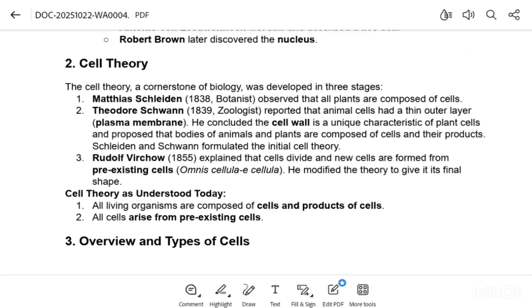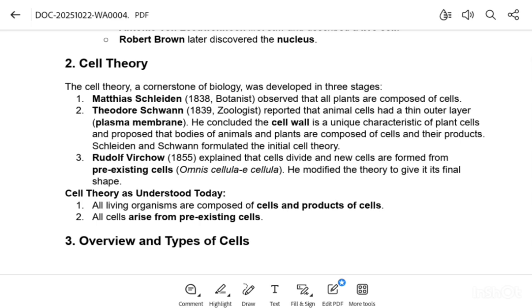Cell theory. The cell theory, a cornerstone of biology, was developed in three stages. Matthias Schleiden, 1838, a botanist, observed that all plants are composed of cells. Theodor Schwann, 1839, a zoologist, reported that animal cells had a thin outer layer.